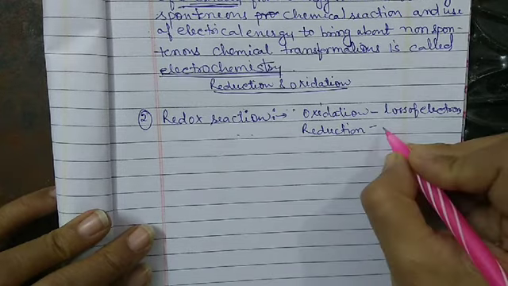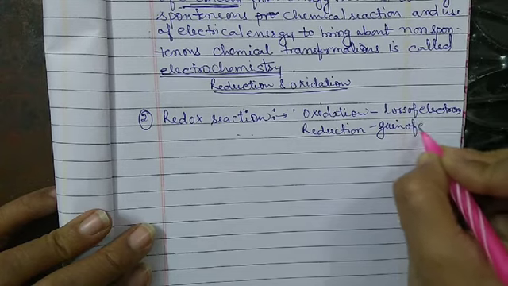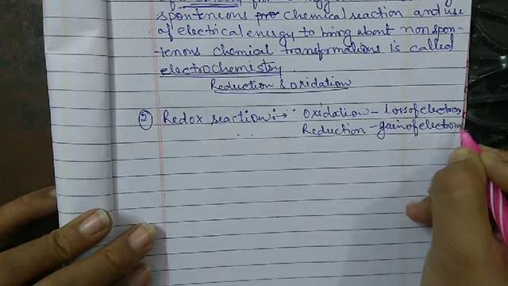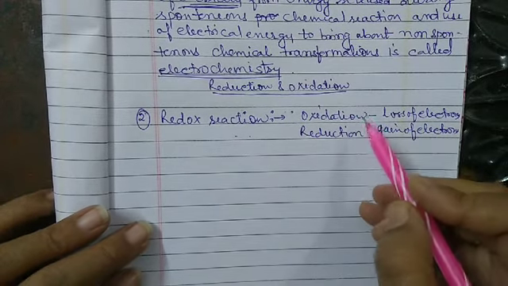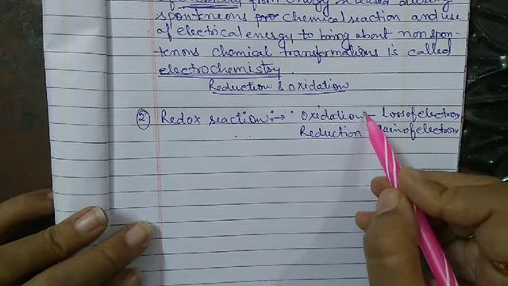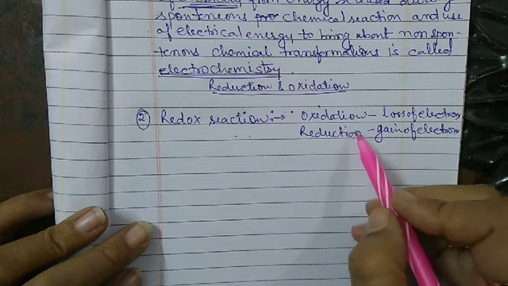The gain of electrons is known as reduction. Another meaning of oxidation is addition of oxygen, and reduction means the removal of oxygen or the addition of hydrogen.